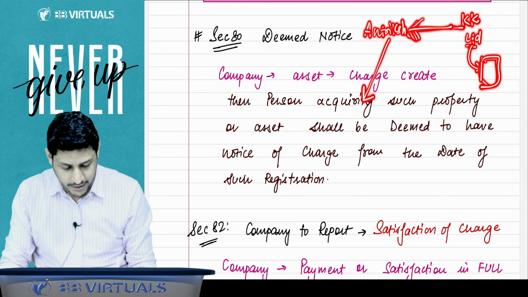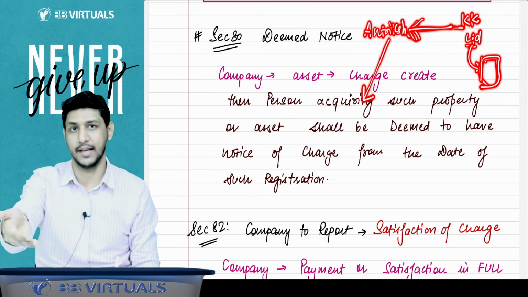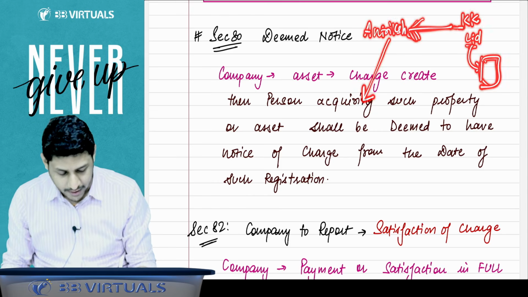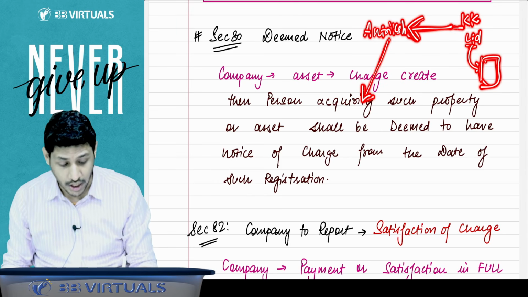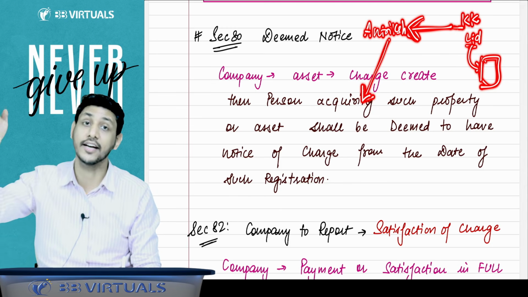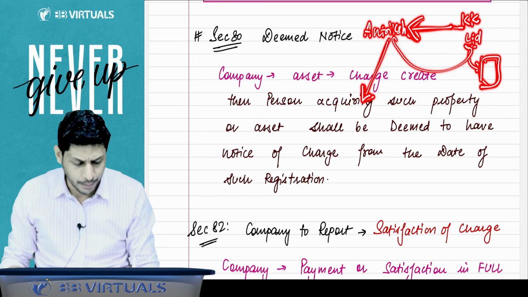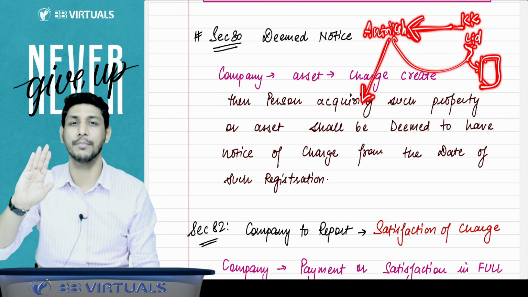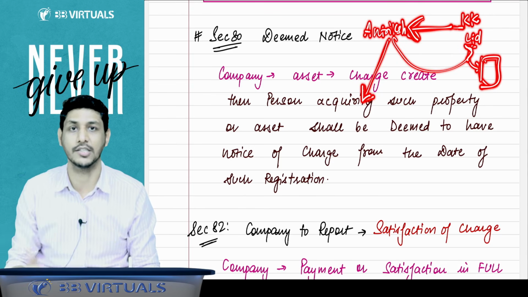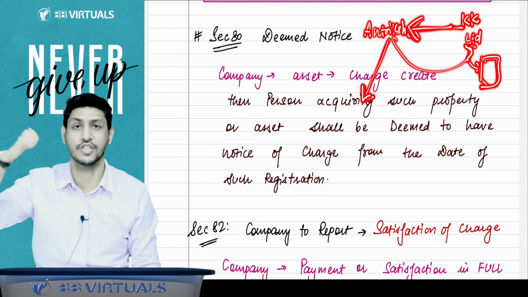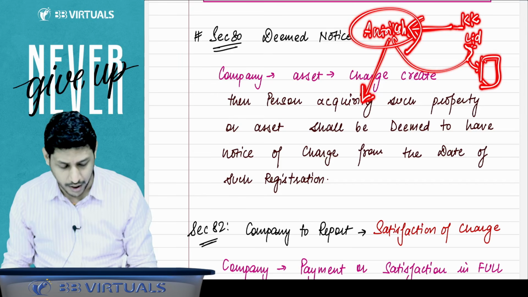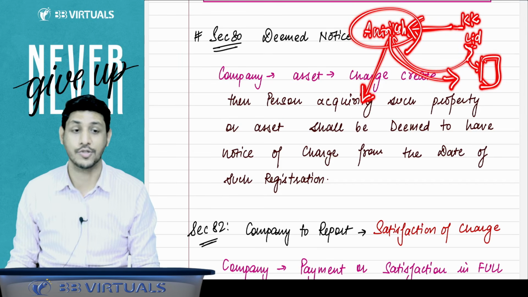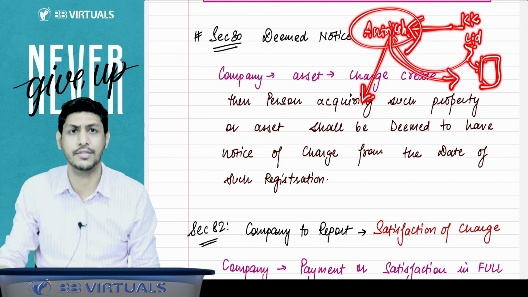Later on, when Antriksh went for the registration of that asset in his name, he got to know that the asset was already under charge. Now he came to the company, and the company denies the liability. The company says that the asset will not be transferred in your name because it is already under charge. Antriksh is saying no, the company has to inform. Whether his contention is valid or not?